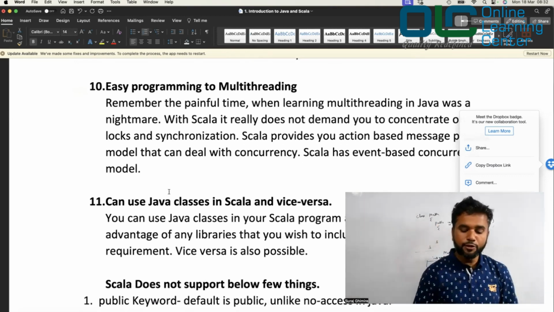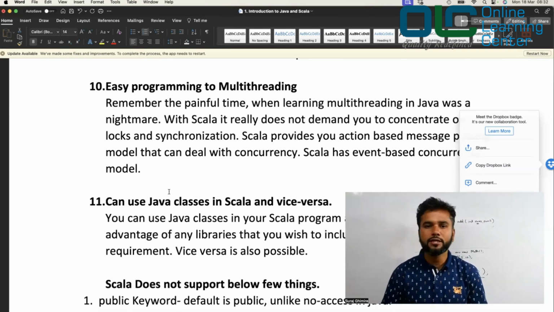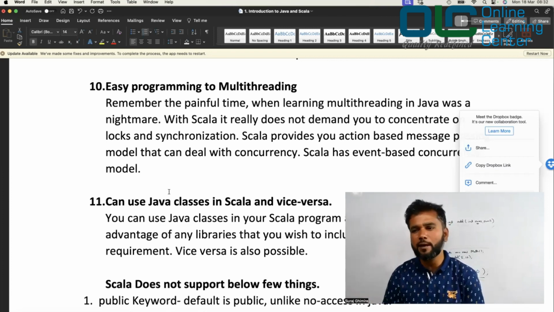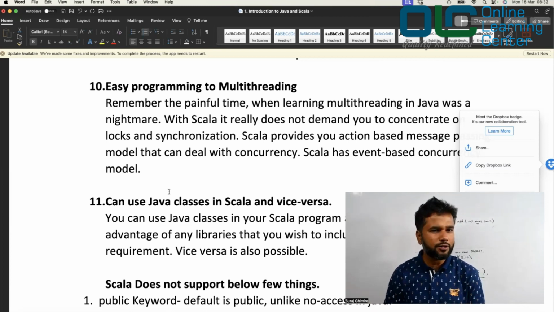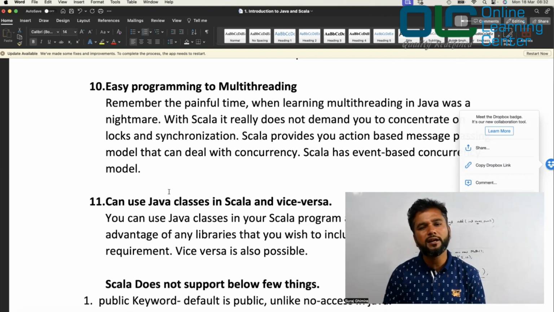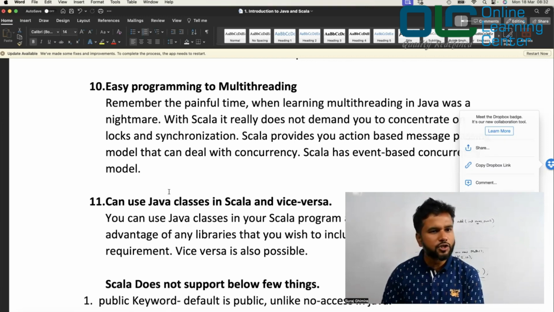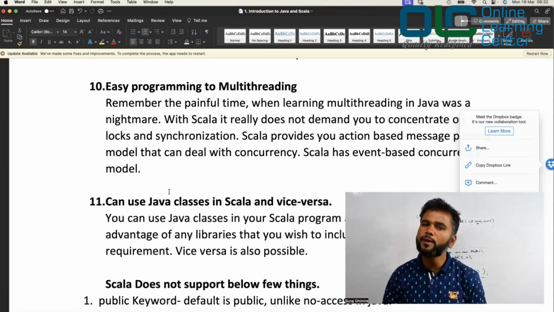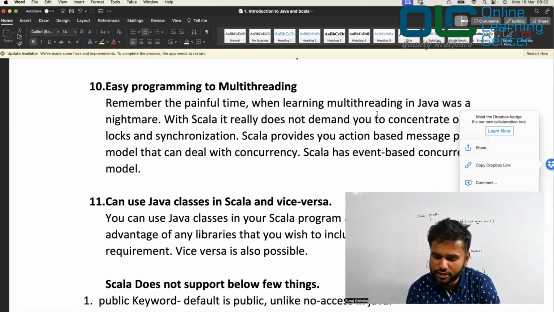Next, easy programming to multi-threading. If you look into Java, writing multi-threading code is a nightmare. It's considered the toughest chapter for any Java learner. But let me be very honest, multi-threading is required. Why do you need multi-threading? Think about this. Your whole big data is basically multi-threaded applications that run on distributed systems. It's multi-threaded over the distributed systems altogether. So if you want to become a very good data engineer, trust me, you should have a very good understanding of multi-threading as well. So remember the painful time when learning multi-threading in Java was a nightmare.